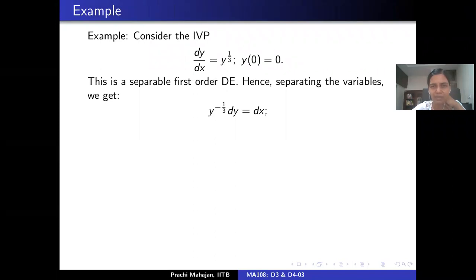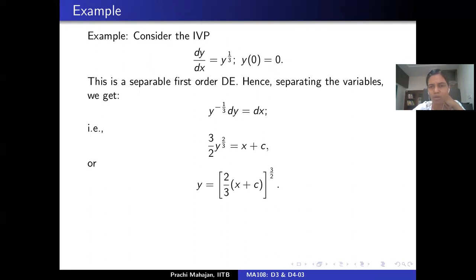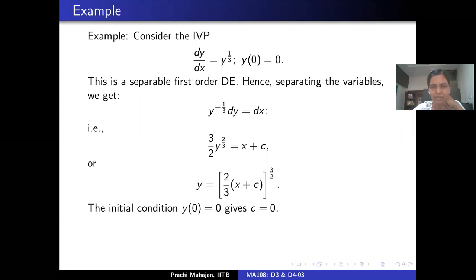Which means that you have all the y's appearing on one side and all the x's on the other side. And let's integrate. What you get is 3 by 2 y to the power 2 by 3 is x plus some constant of integration. Which means that y is equal to (2 by 3 times (x plus c)) all to the power 3 by 2. And if you use the initial condition, that gives that this constant is 0.